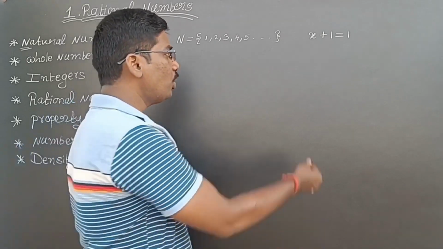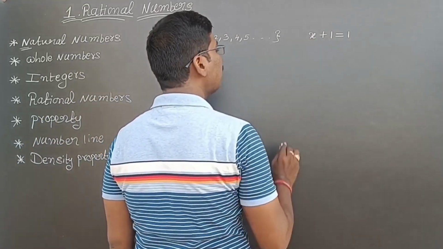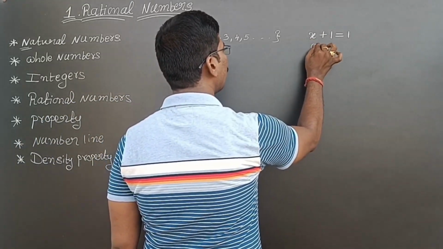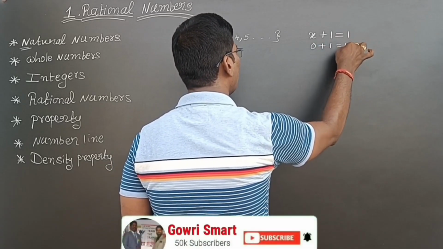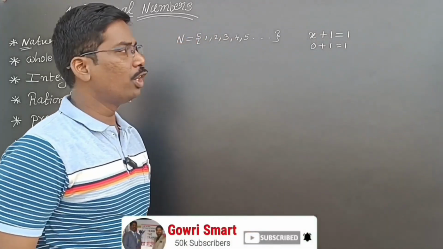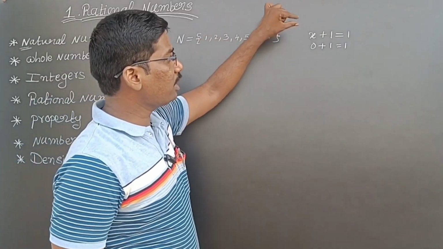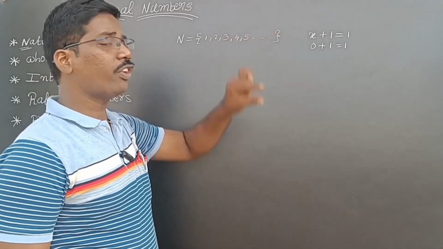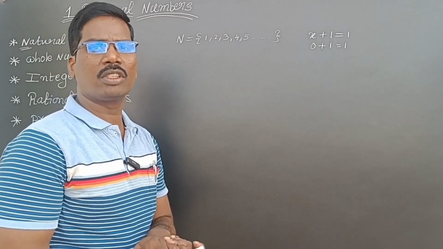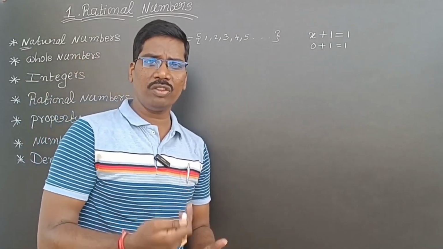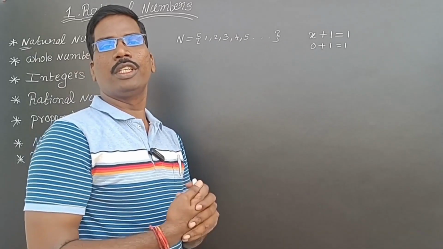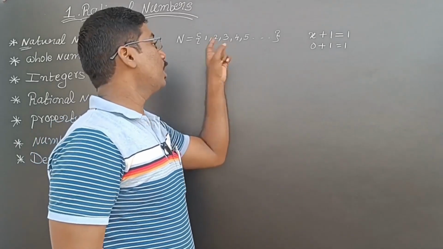Why? Because here 0 is not there. For this equation to be satisfied, we have to take 0 instead of x. So 0 plus 1 is equal to 1. For this equation to be satisfied, we need another number system, that is whole numbers, because in natural numbers 0 is not there. We are starting with 1, 2, 3 and so on. Isn't it?